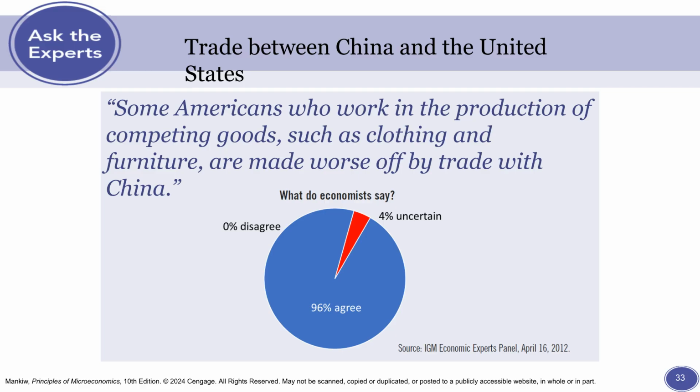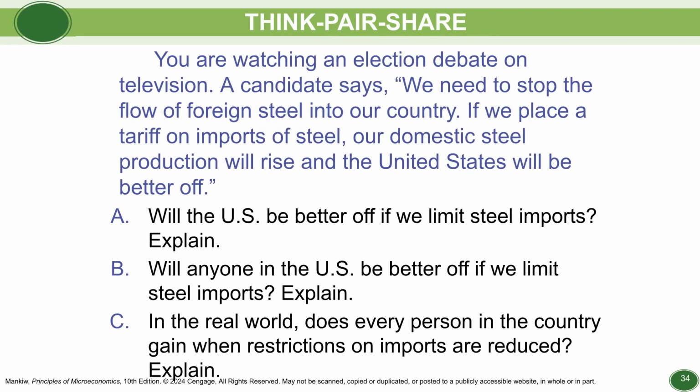We often discuss trade policy, such as trade between China and the United States. While economists generally agree that trade makes most citizens better off, it is important to acknowledge that free trade can create distinct winners and losers, particularly among those in competing domestic industries. Consider this scenario. A candidate proposes tariffs on foreign steel to boost domestic production. Would this make the U.S. better off overall? While specific workers and producers in the steel industry may gain, the country as a whole loses the benefits of comparative advantage, and consumers face higher prices.